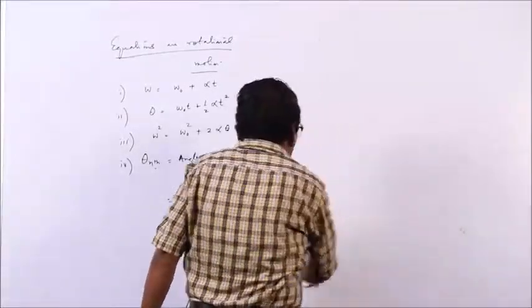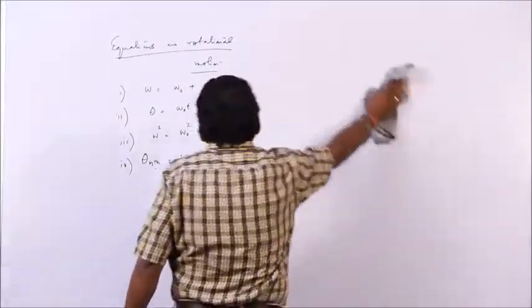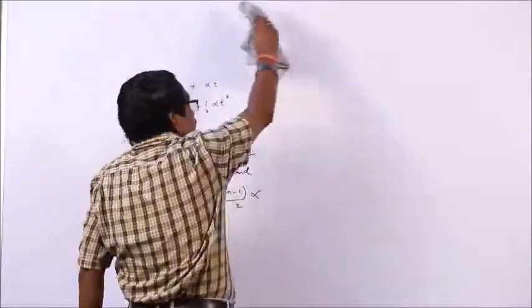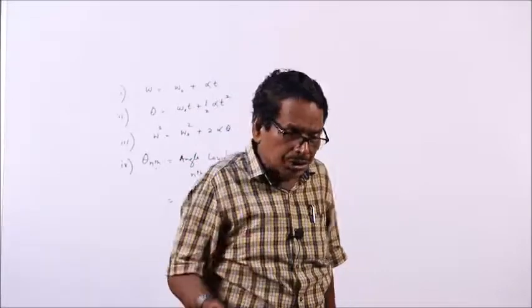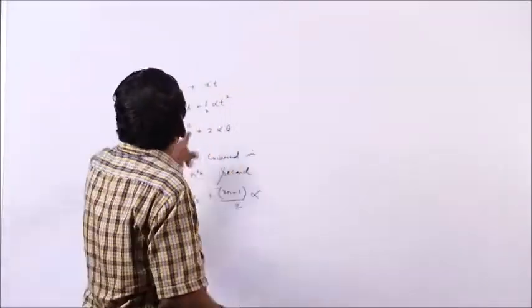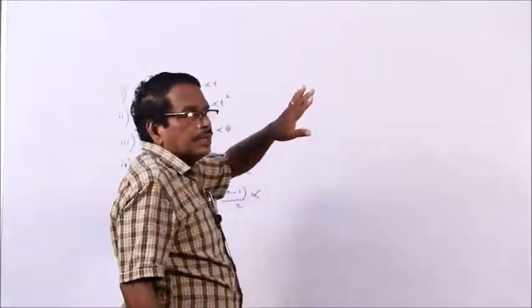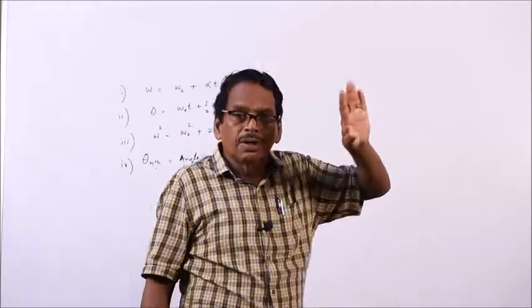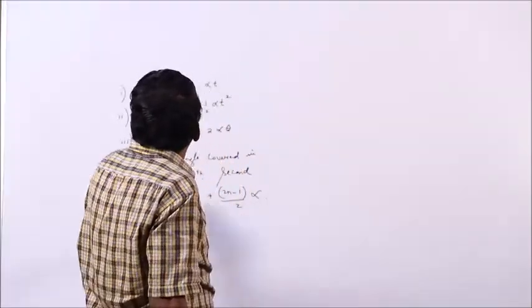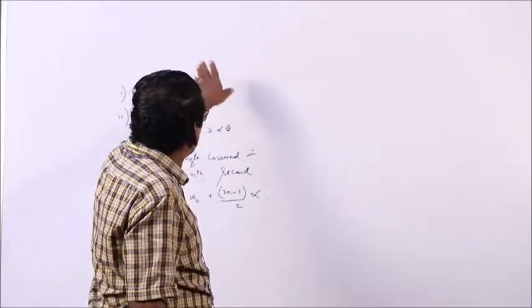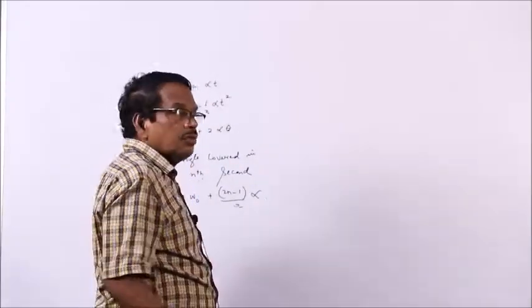These equations can also be proved by the calculus method, which is not that important so far as your circular motion is concerned. We will just apply these equations in numericals where necessary.